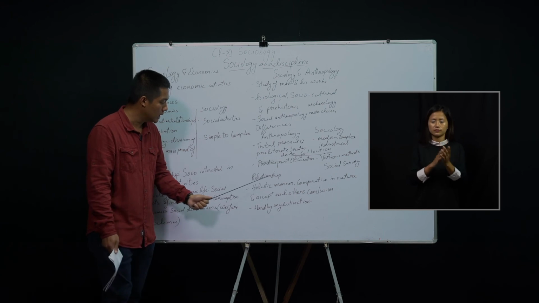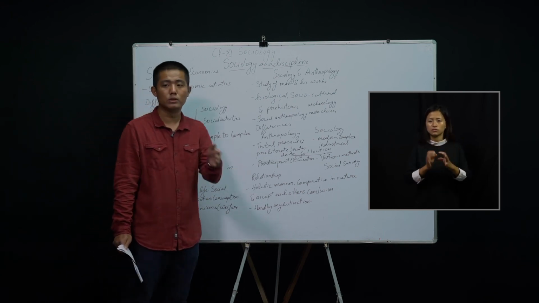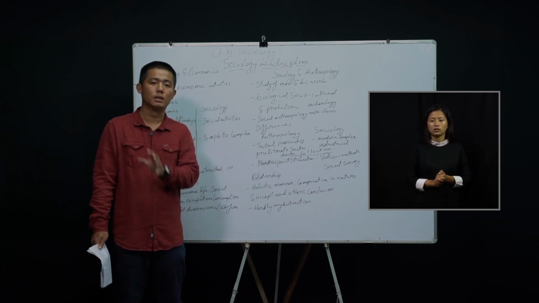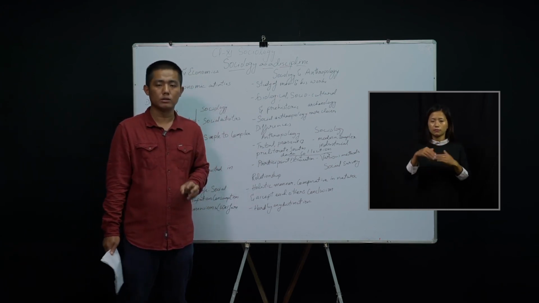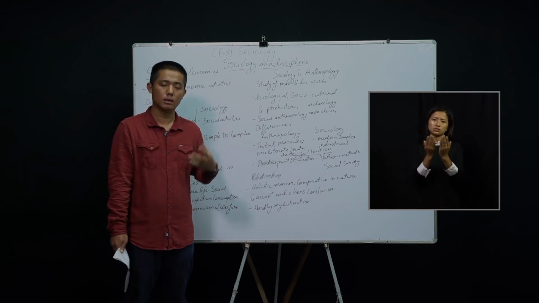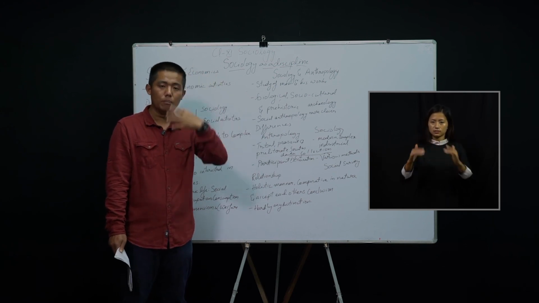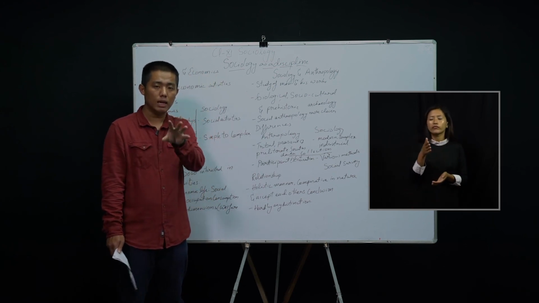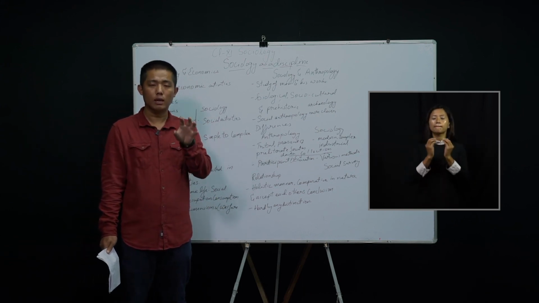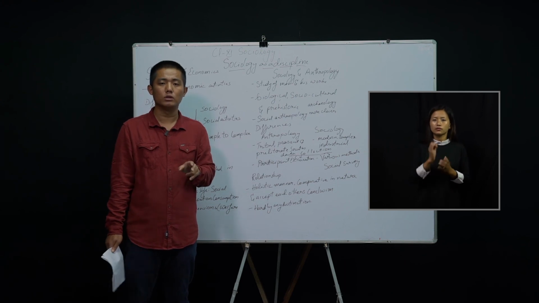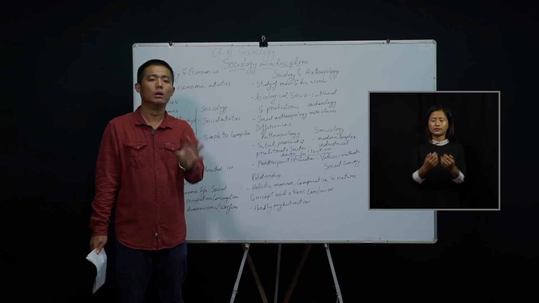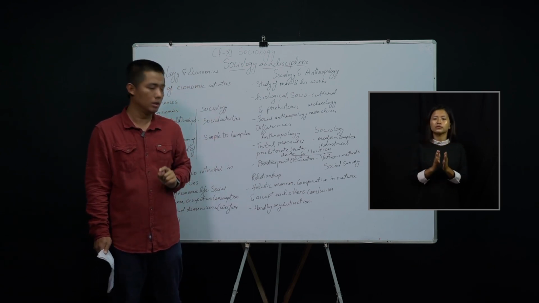The next is the relationship. What is the relationship between anthropology and sociology here? Both study in a holistic manner, the complete idea about a particular society. If you're studying the human structure, you don't just study the legs and the hands and leave the others. You study the whole human body. In the same way, they study the complete structure. For example, if you're studying institutions, they don't just study the family and leave it like that. They study all the institutions in the society.